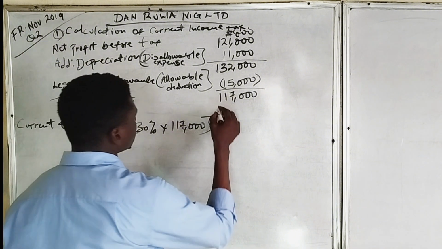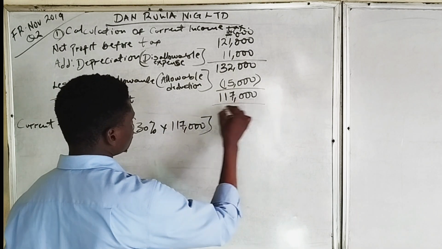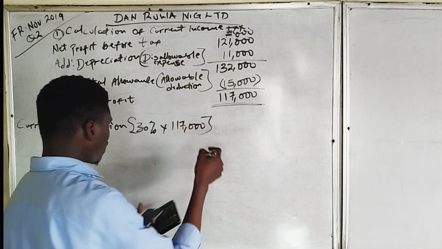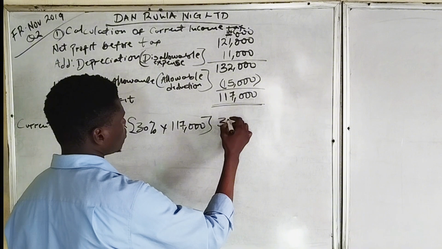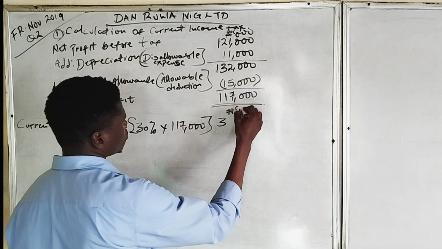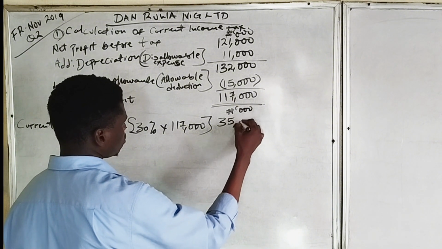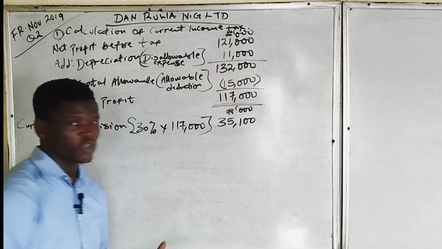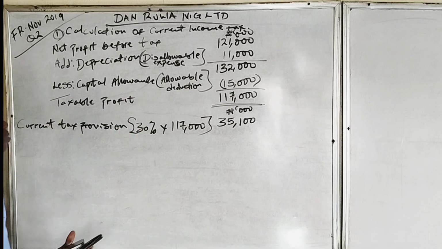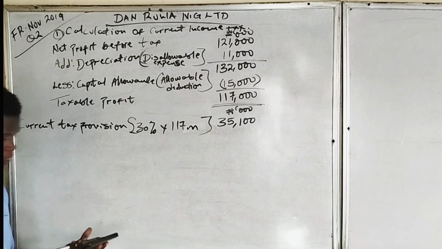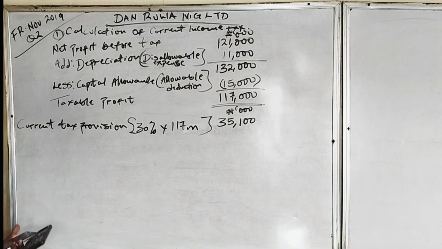So this is taxable profit. So our current tax provision is 35,100,000. So that's for that.